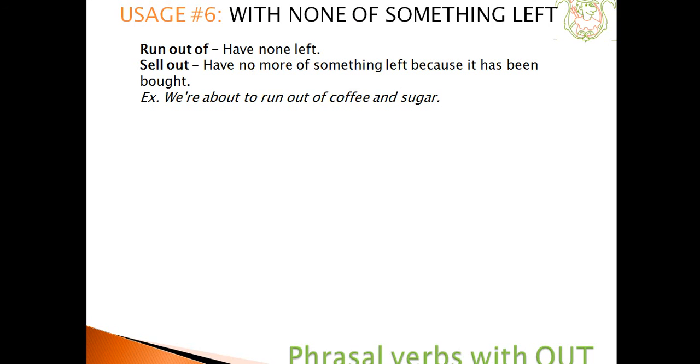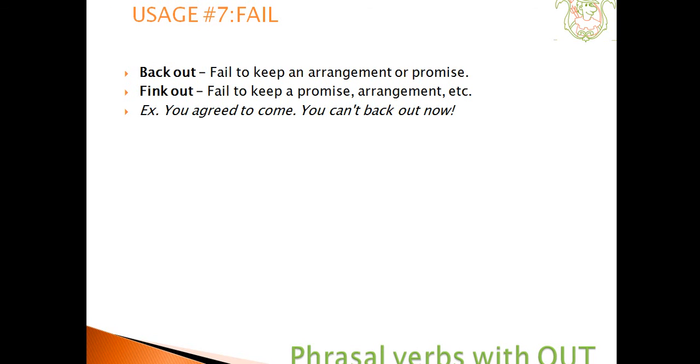Another usage would be of the form with none of something left, i.e. to run out of. Have none left. We're about to run out of coffee and sugar. Sell out. Have no more of something left because it has been bought. They'd sold out of bread when I got there. Another usage would be in the form of fail. For example, to back out. Fail to keep an arrangement or promise. You agreed to come. You can't back out now.